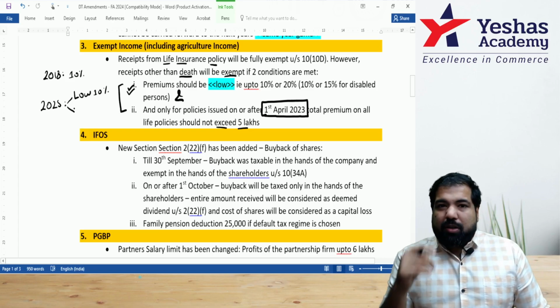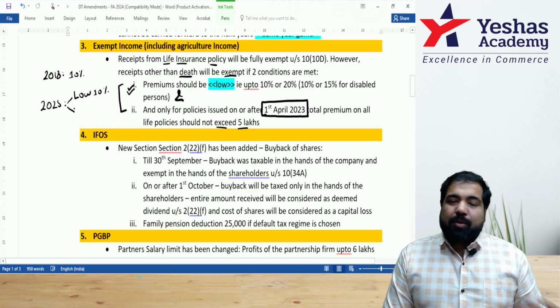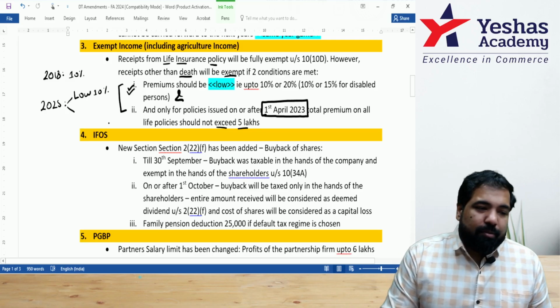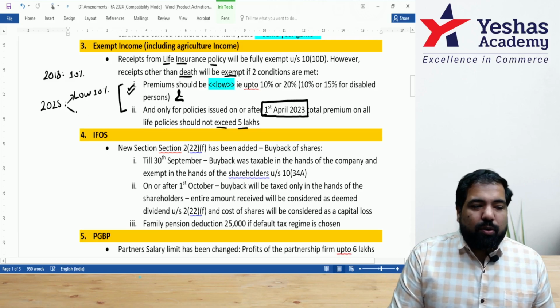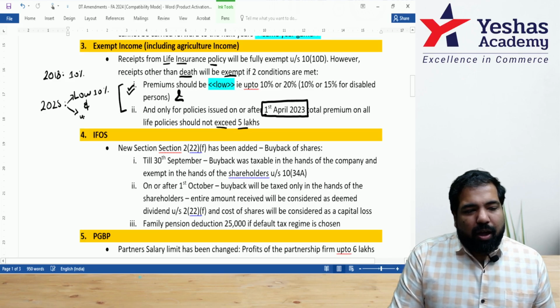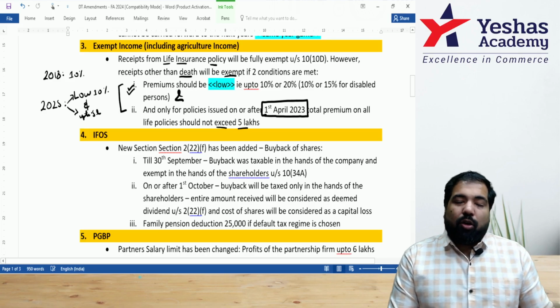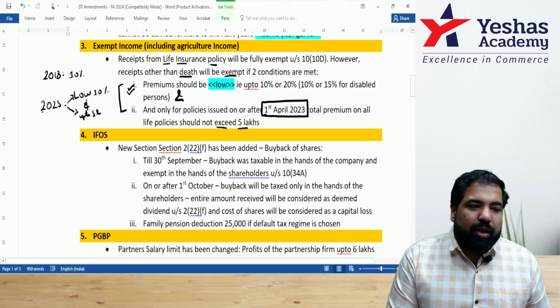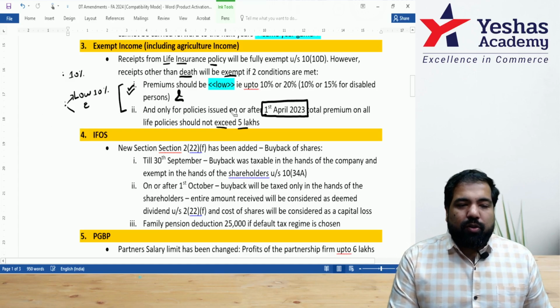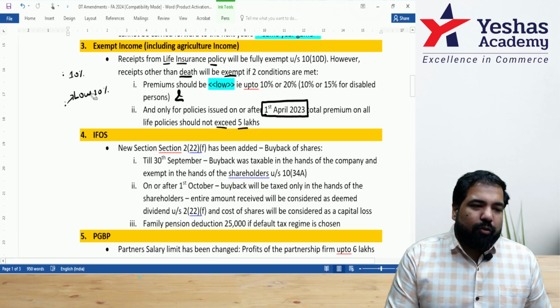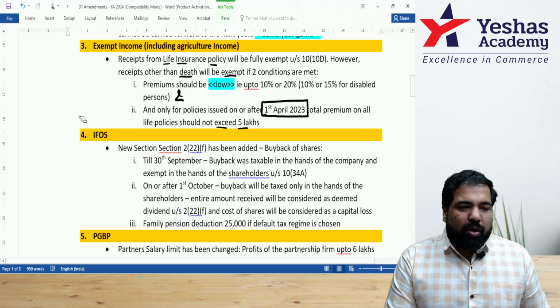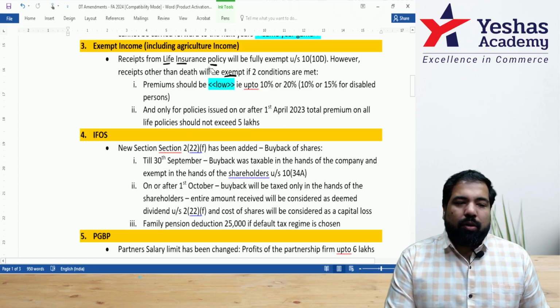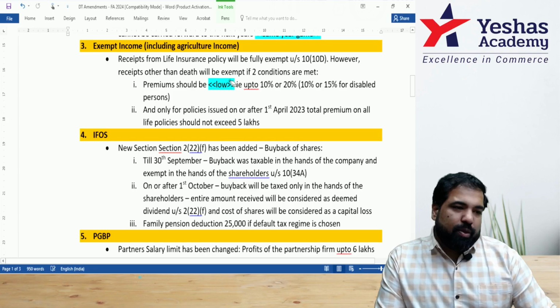An example: the policy is for 70 lakh and the premium is 7 lakh. No, that will not make it exempt. Even if it's low, the premium has to be up to 5 lakh. One policy or multiple policies, but this is only for policies taken on or after 1st April 2023. Be careful of this. This can be asked in the exam. If it's not asked yet, it becomes an even more important concept that can be asked in the exam.